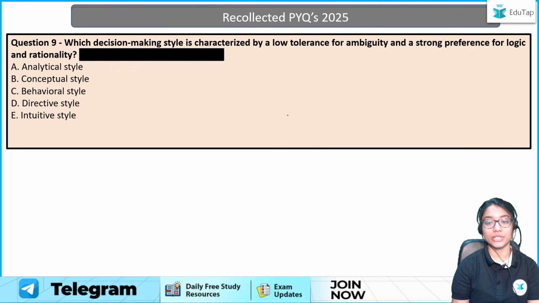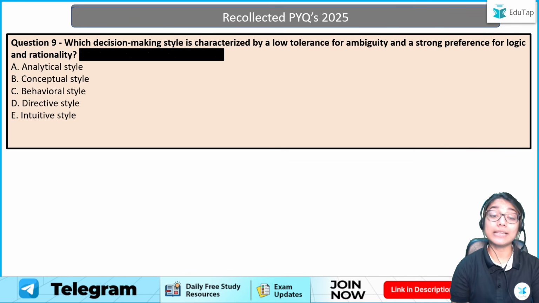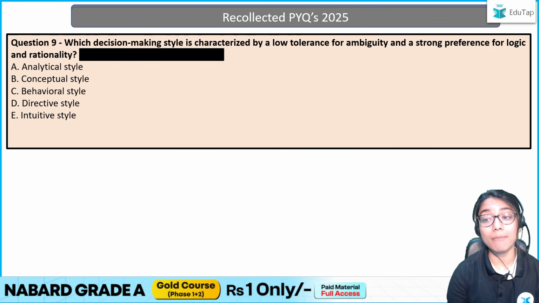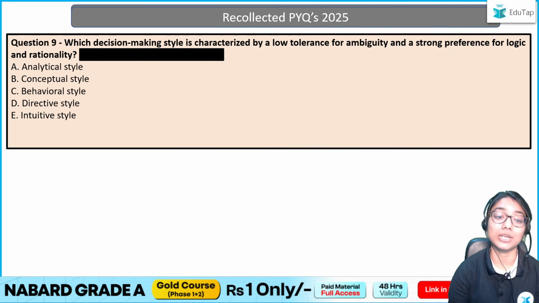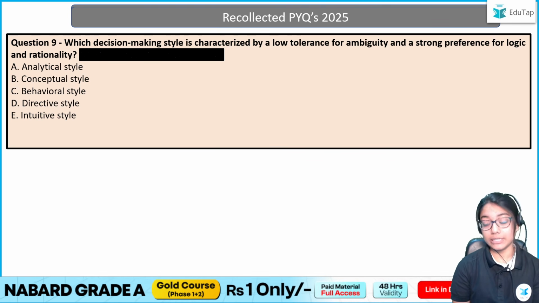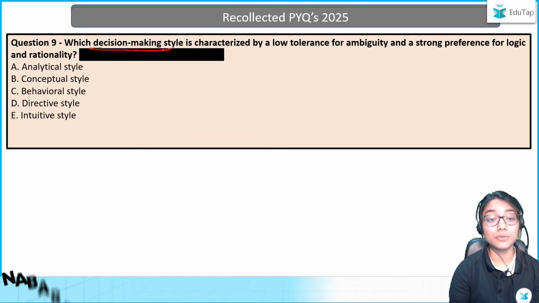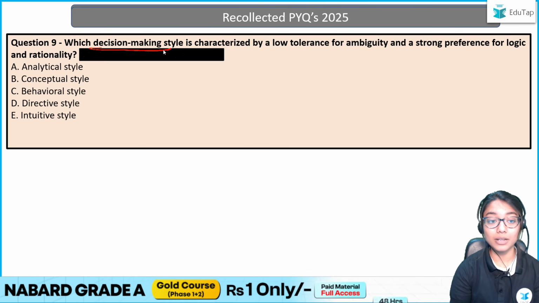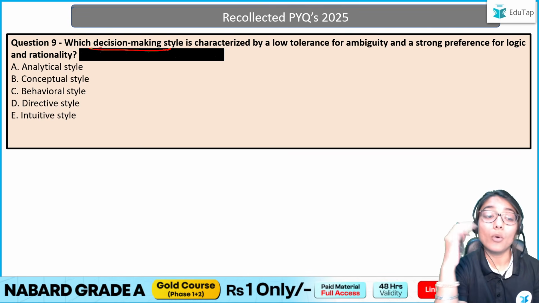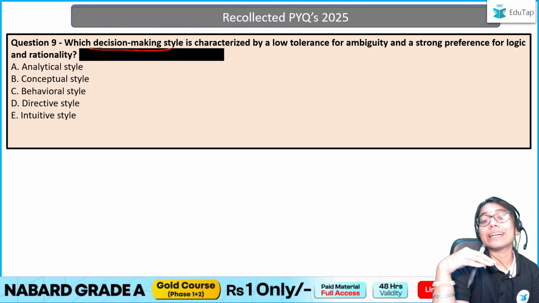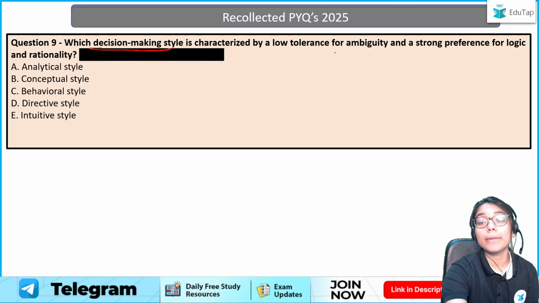Now, coming to our next question: which decision making style is characterized by a low tolerance for ambiguity and a strong preference for logic and rationality? For this, we have to understand decision making styles. So, we have 4 types of decision making styles, right? Out of those styles, which style is characterized by low tolerance for ambiguity?